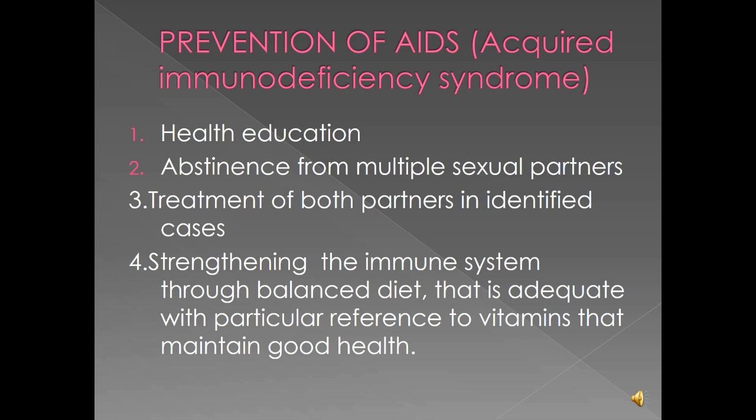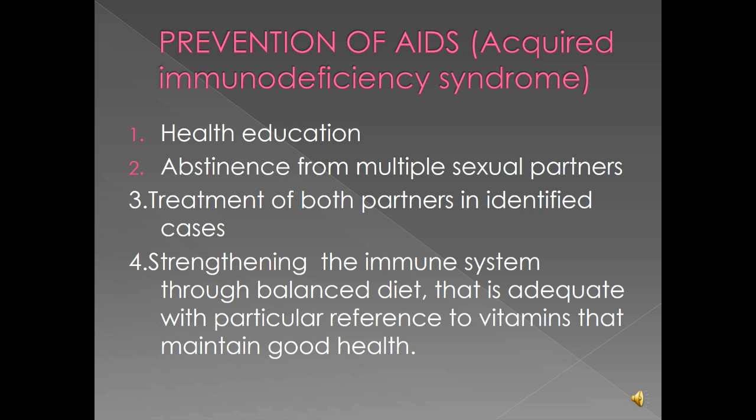Prevention of AIDS, acquired immunodeficiency syndrome. How is AIDS prevented? Number one, health education. Health education, like the way we are doing now. The public need to be educated about what HIV is, methods of contracting it, prevention, and so many other information. Once you have the knowledge, individuals can protect themselves against HIV/AIDS.